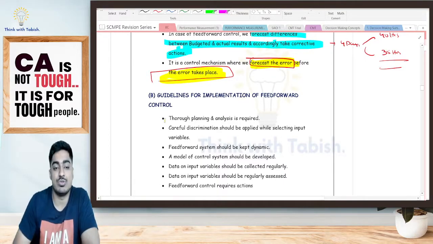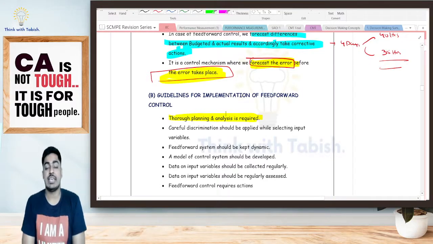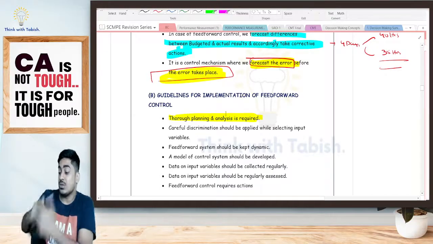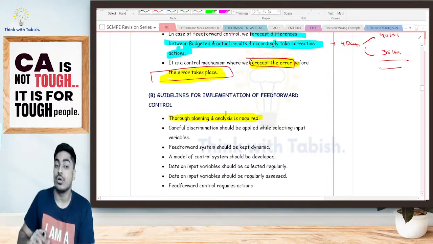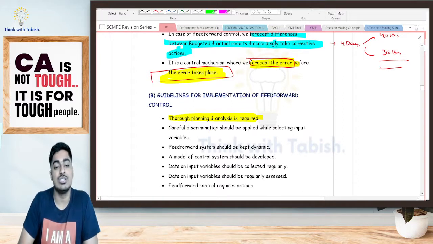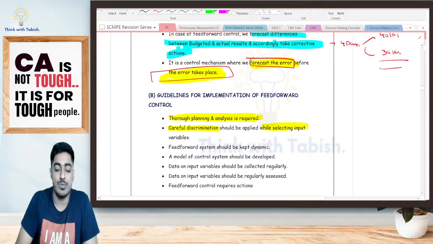So what all is needed, students? Thorough planning and analysis is required. We should have thorough planning, telling where we are standing right now, and based on that, what all can go wrong, what all has gone wrong. Proper analysis needed. Okay, again, careful discrimination should be applied while selecting my input variables.